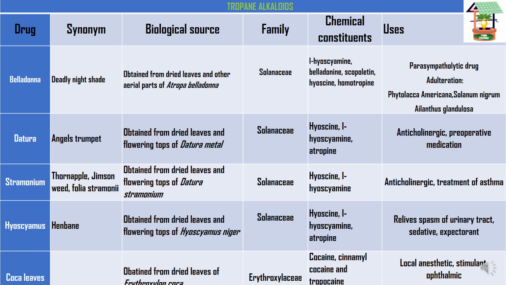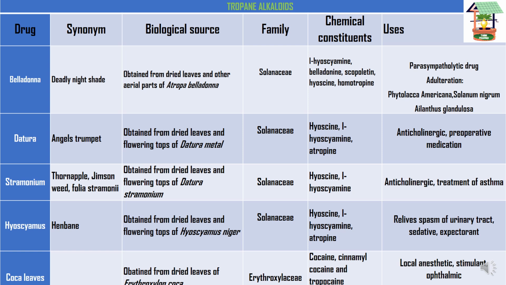And the next, moving on to the stramonium. The synonyms are thorn apple, Jimson weed, and Folia stramonii. So it is obtained from dried leaves and flowering tops of Datura stramonium. If you see, Datura metel and Datura stramonium are the same kind of plant, but with a little bit of difference in their characteristics. Both are from the same family and have the same chemical constituents, hyoscine and hyoscyamine, and it is used as an anticholinergic and in the treatment of asthma.